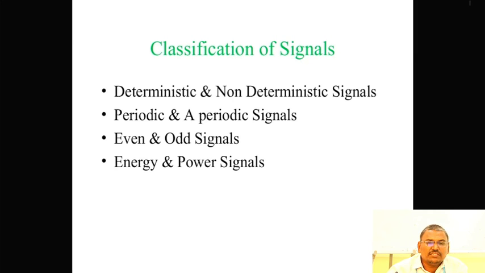Next, classifications of signals. Different types of classification. First one is continuous time signal, discrete time signal, periodic signal, even signal, odd signal, energy signal, power signal, etc.